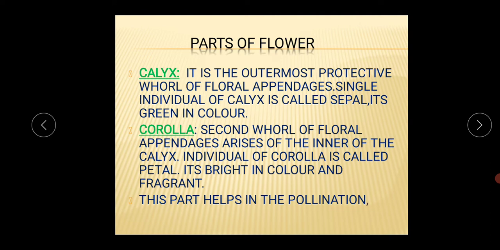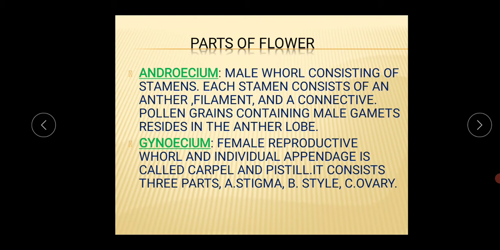It's bright in color and fragrant, which helps in pollination. This is the most colorful and fragrant part in the flowering plant's body, the most attractive part, and for that reason it helps in the pollination.